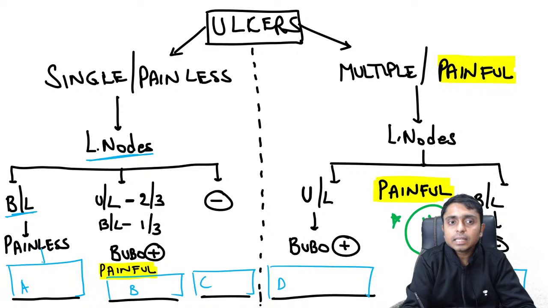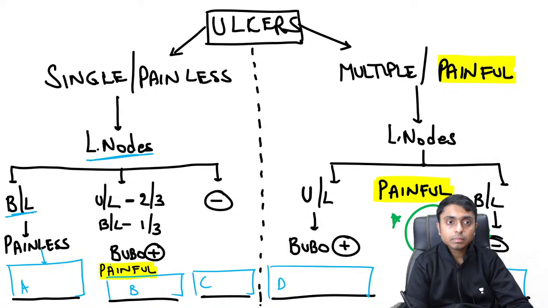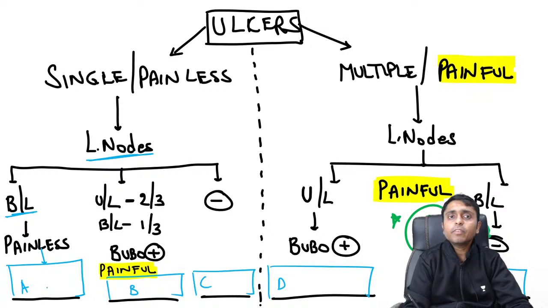So what is the answer here? What is A? Can anyone tell me what genital ulcer disease should be filled in A?